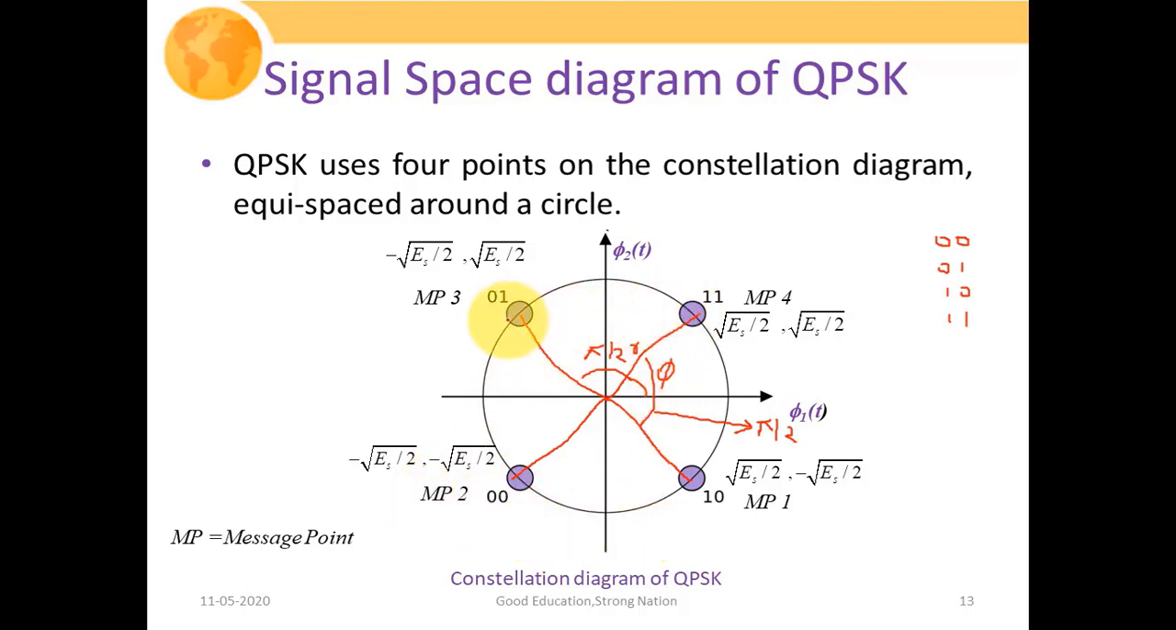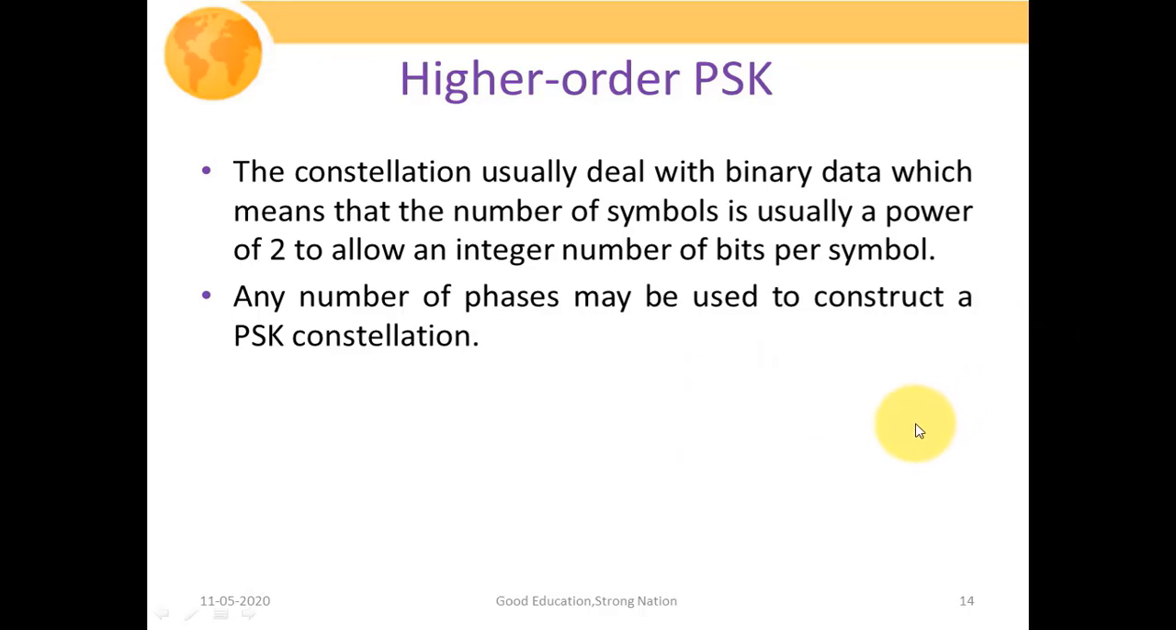We have four message points, MP1, MP2, MP3 and MP4, where each message point consists of two bits whose magnitude is equal to under root of Es. Higher order PSK is also possible. The constellation usually deals with binary data, which means the number of symbols is usually a power of 2 to allow an integer number of bits per symbol. This is quite obvious since we are talking about digital communication systems, which are made up of only two values, either 0 or 1.